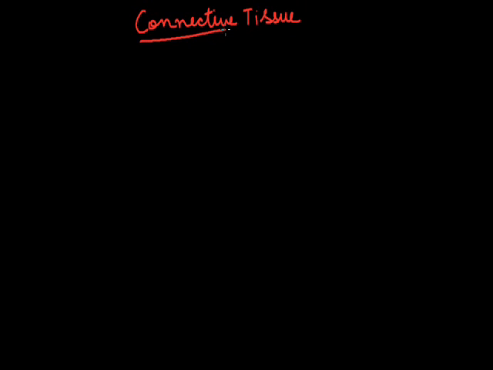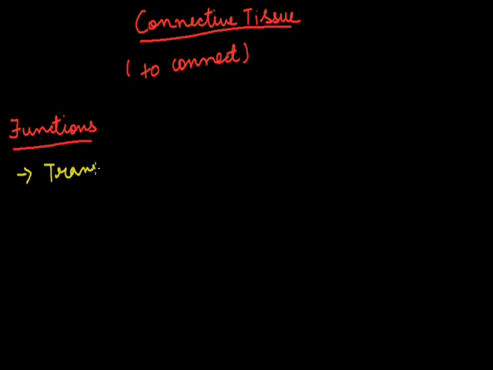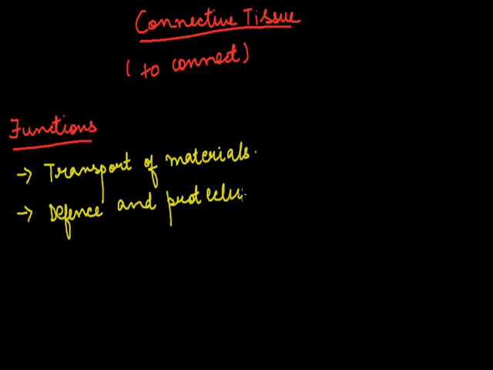As the name suggests, the connective tissue connects different parts of the body. Now, what are the functions of the connective tissue? The functions of the connective tissue are: first, transport of materials; second, defense and protection; third, insulation; and fourth, cushion effect.